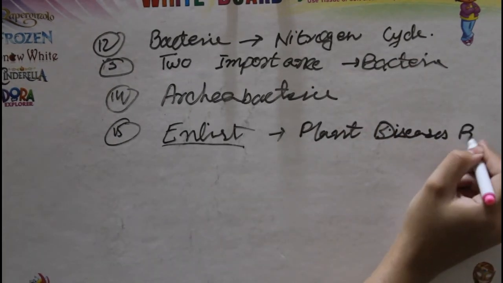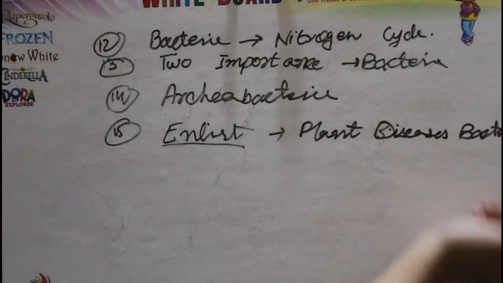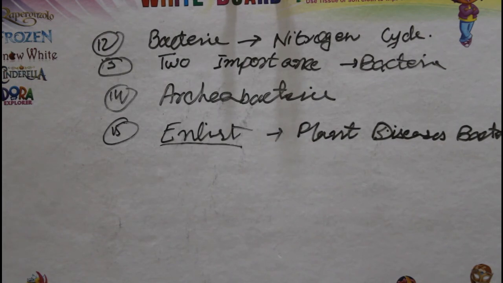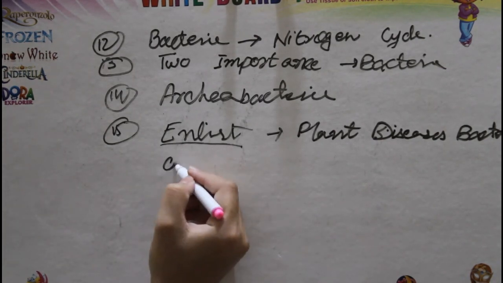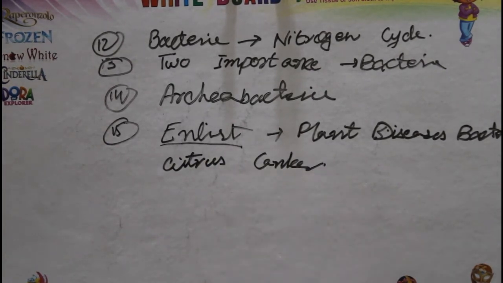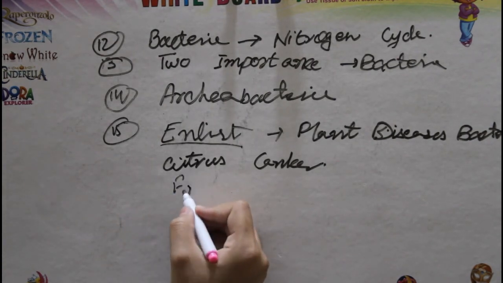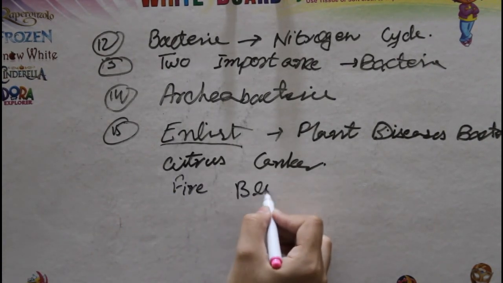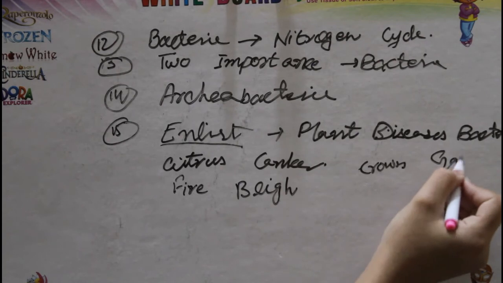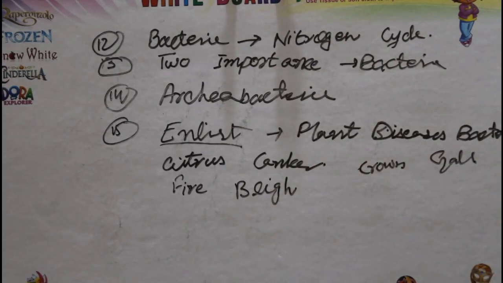For bacterial plant diseases we have to just enlist. Which plant diseases did we discuss, I think in the last video? Citrus canker, fire blight, crown gall. So in this way you have to just tell 3 or 4 names of the plant diseases which we have discussed.